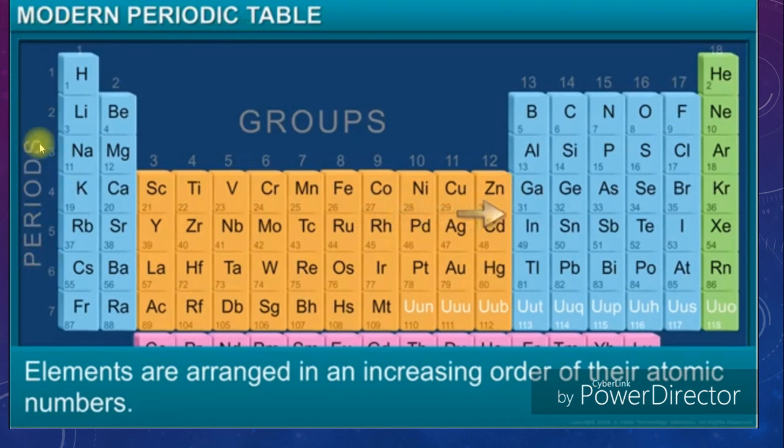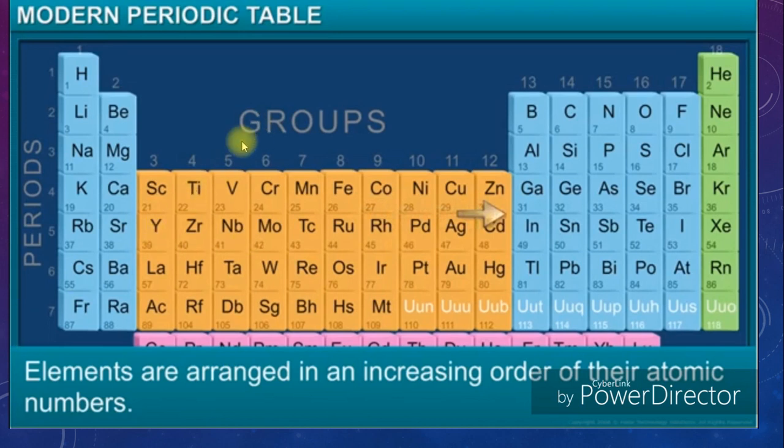What about the periods? A period is considered a row inside this table. We have hydrogen at the beginning of the first row, ending with helium. The second row starts with lithium, Li, and ends with neon, Ne. This is the third period, this is the fourth period, and we have numbers 5, 6, and 7. So how many periods does the modern periodic table have? We have 7 periods inside the modern periodic table.